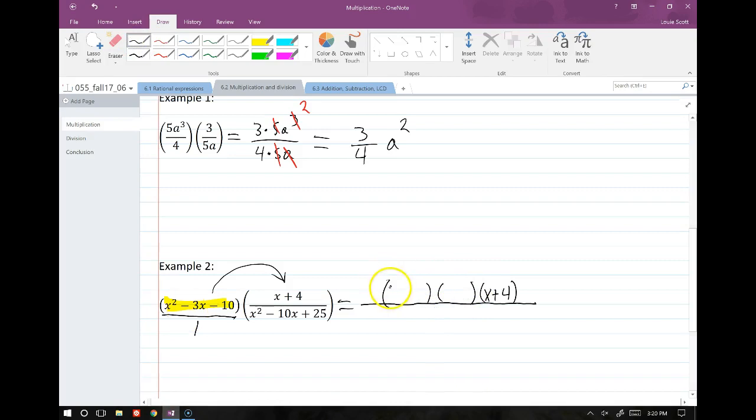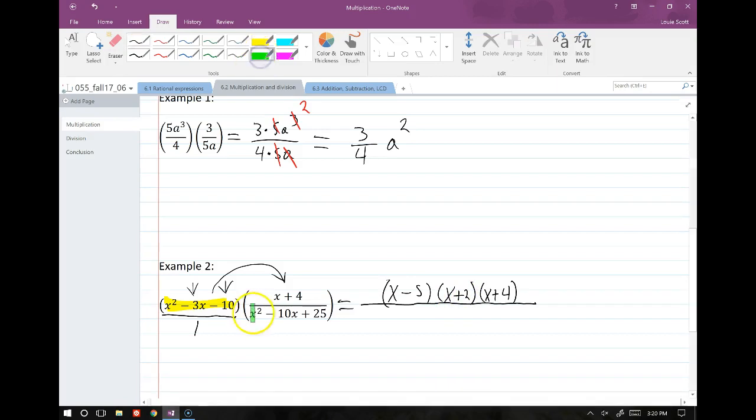All right, so we have an x squared out front, so we know that we have just plain old x's. We've got a negative 10 back here where c is, and then we have a negative 3 up front. So what two factors of 10 differ by 3? Obviously, 5 and 2, right? So we have a negative 3, which means the negative sign goes on the larger factor. All right, so now we have 3 factors on the top.